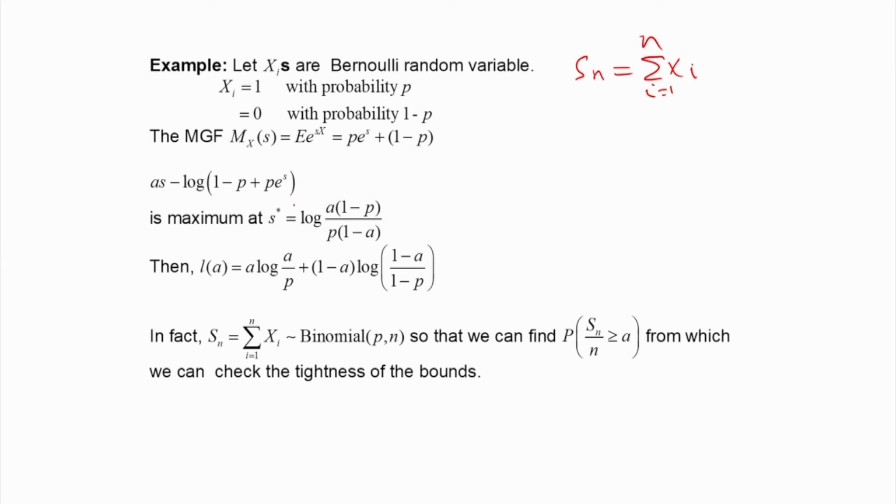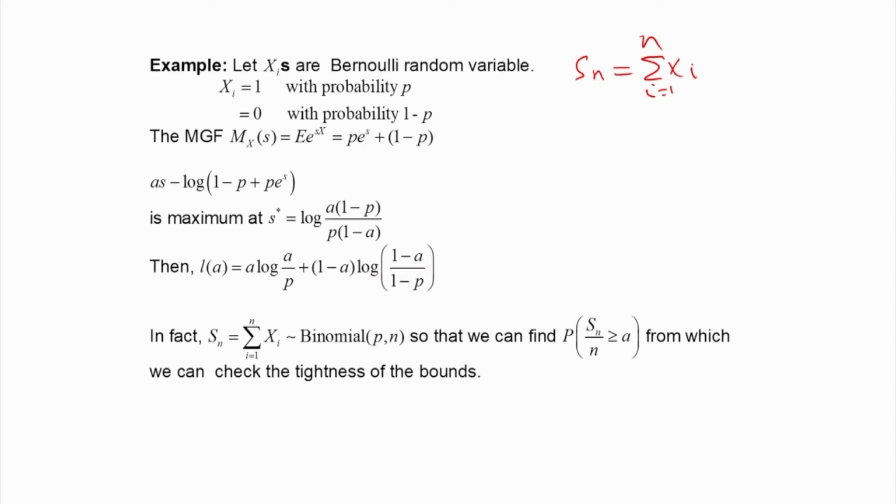For this, if I take the derivative and put the derivative equal to 0, we will get s star equal to this. Now we can put this s star into this expression, so that we will get the rate function L(a) equal to a log of a by p plus (1 minus a) into log of (1 minus a) divided by (1 minus p).